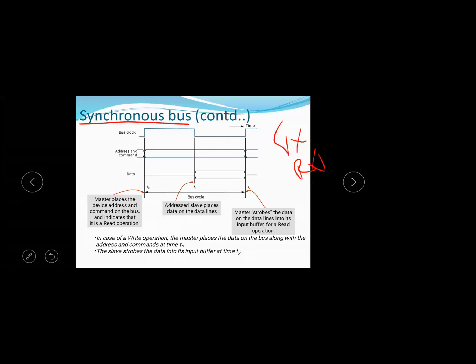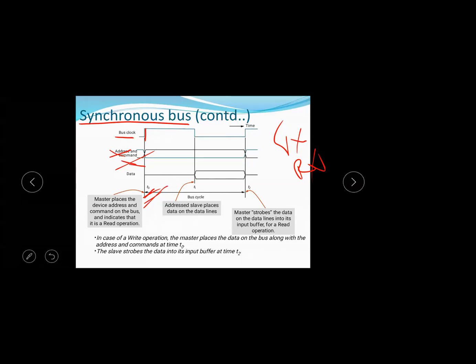This is the bus clock. At time T0, the clock pulse is applied. At that time, the address and the command are placed: from which device you have to transfer, you place the address on the address line, and also the command, whether you have to perform the read operation or write operation. Both the address and the command are placed at time T0.